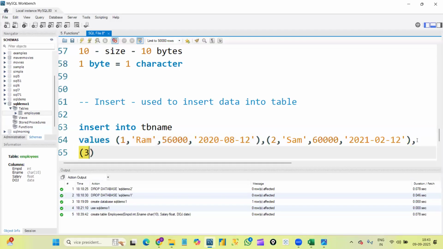Now I'm giving the third row. Every time we need to use quotes for character data as well as dates. 2020. Let me give one more. 4 rows I'll enter.